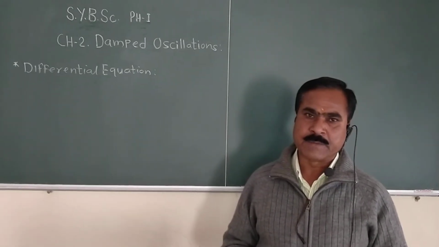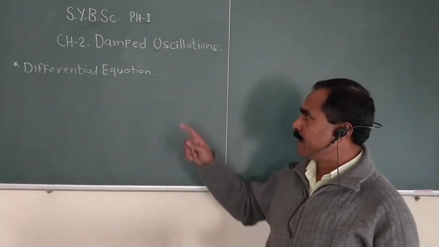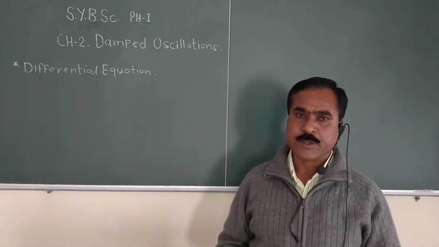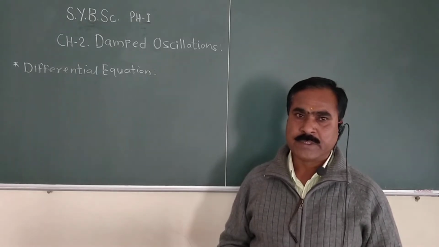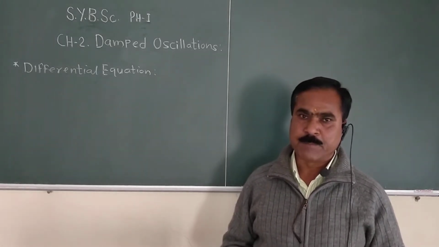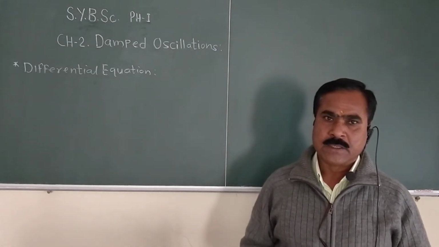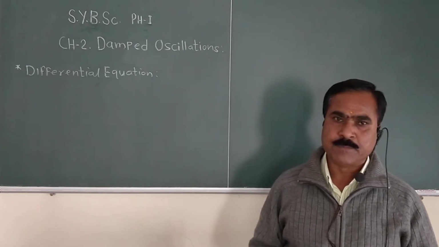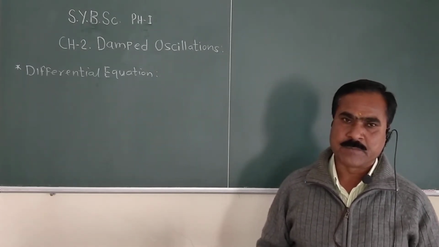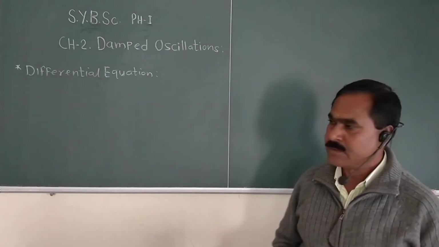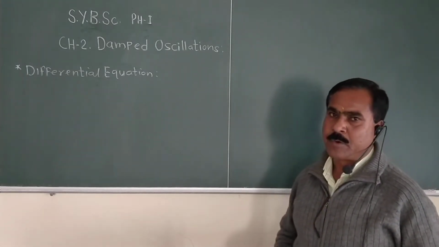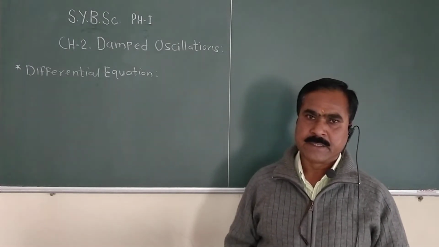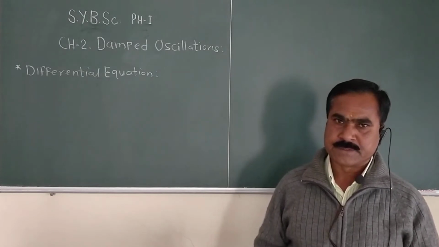Amplitude always remains constant, but in the second chapter, if we consider damped oscillation, then there is a continuous decrease in amplitude with time. This amplitude decreases due to the resistive force acting on that oscillator due to some medium, and this force is called frictional force. So when any oscillator performs damped oscillation, it is acted upon by two types of forces.